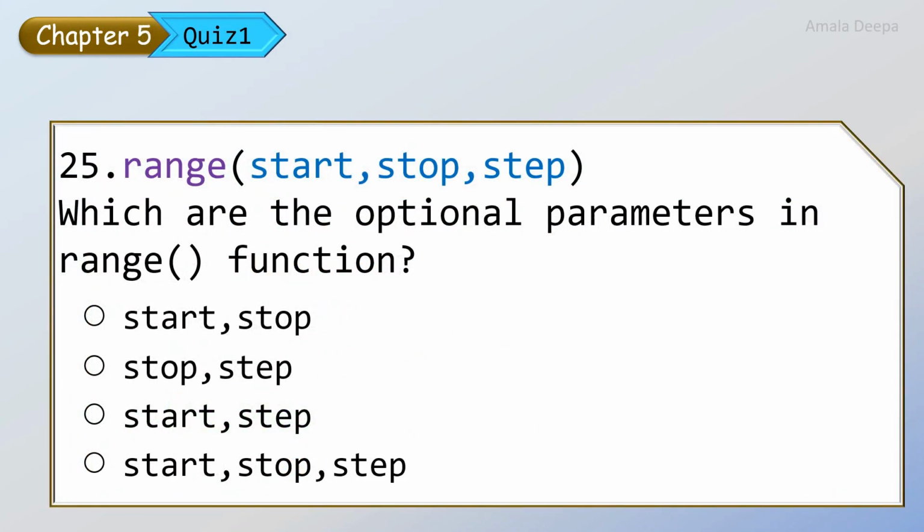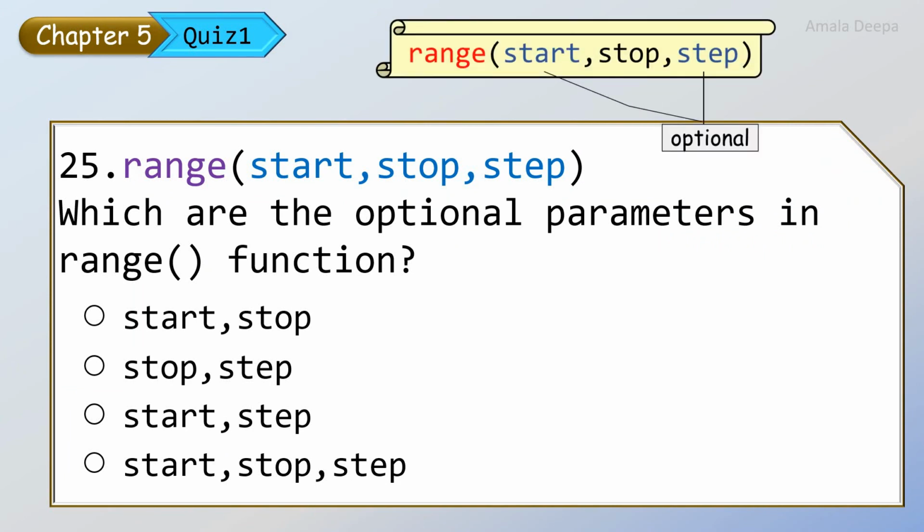Range start, stop, step. In this, which are the optional parameters in range function? So already we have seen this. In range function, start and step are optional. So the answer is start, step.